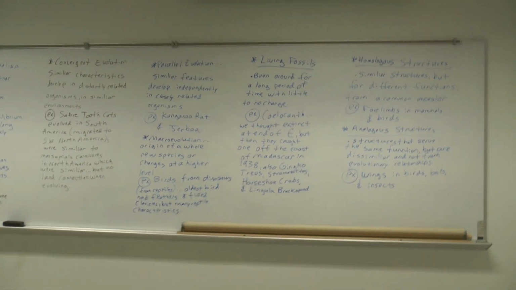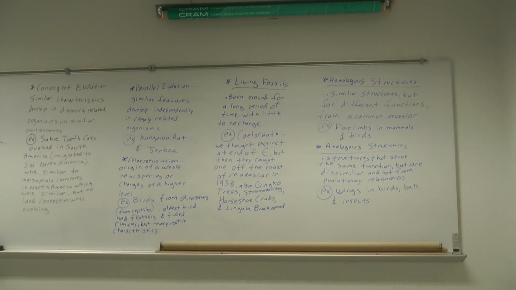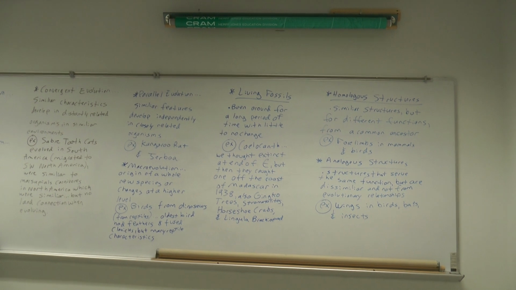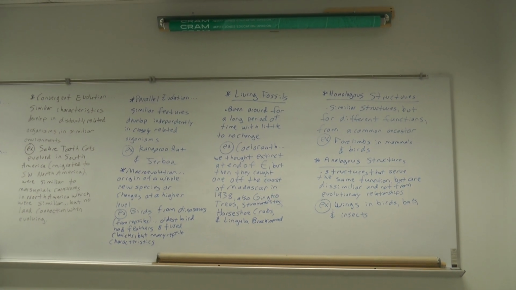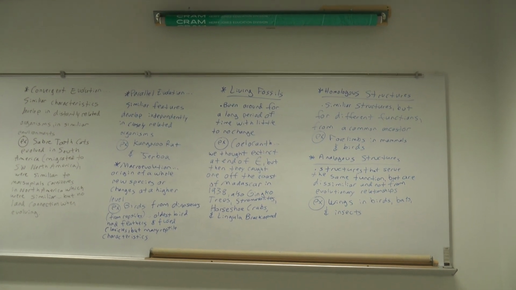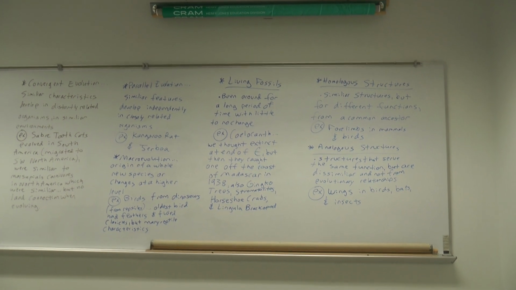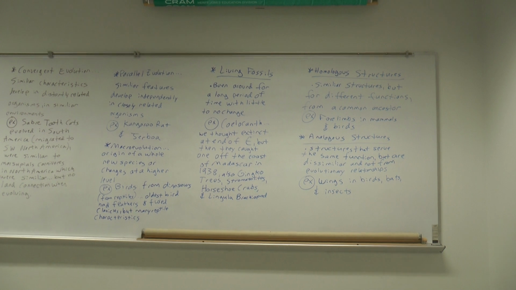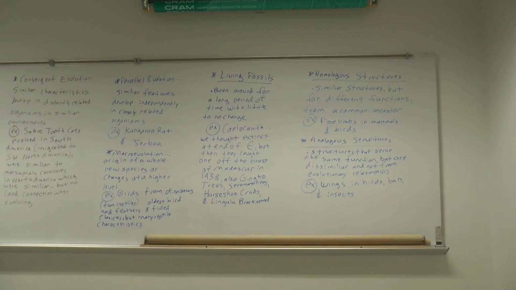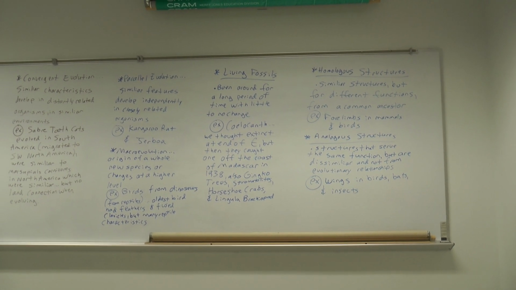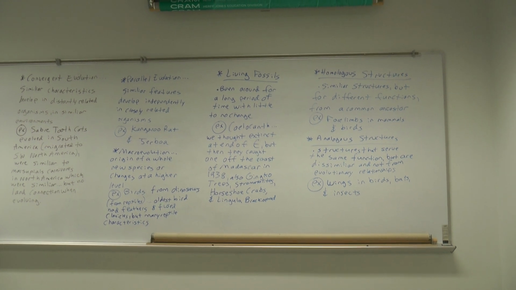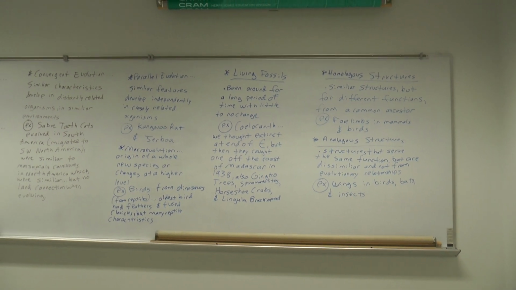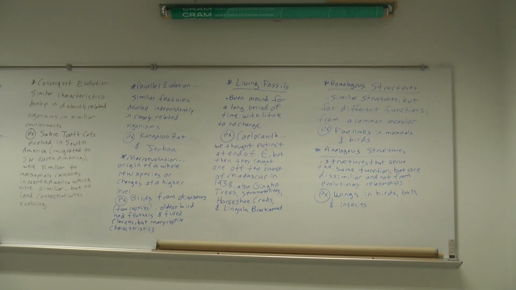All right, next topic, living fossils. So living fossils are animal species or plant species that have been around for a very long period of time with little to no change. So we have some examples here. My favorite example is called the coelacanth. There might be an E after the T, I'm not completely sure. The coelacanth. So this is an animal we had found fossils of.